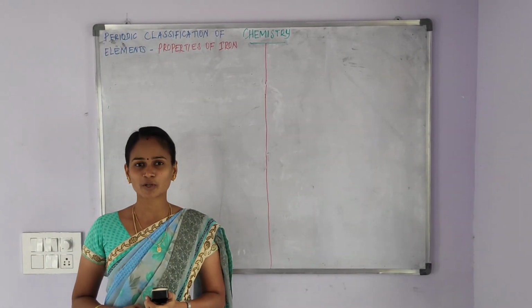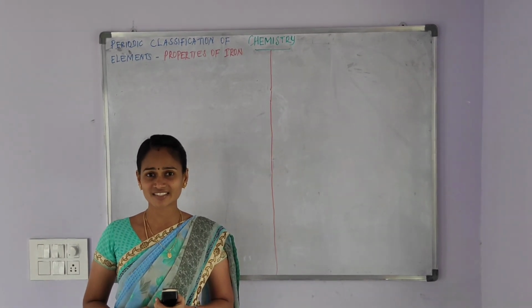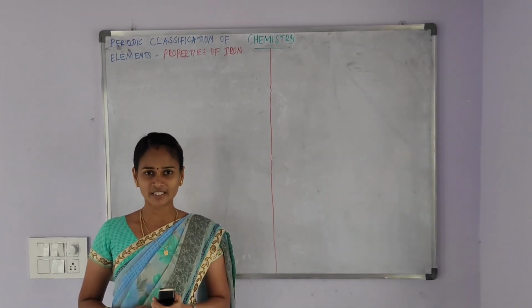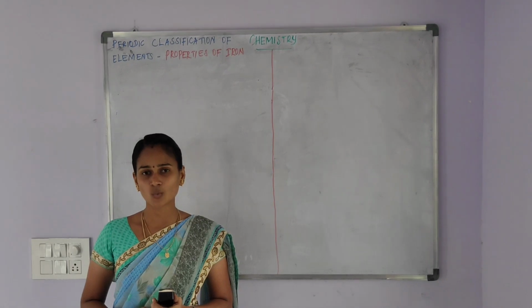In this session we will discuss the physical and chemical properties of iron. First of all, physical properties. Iron is a lustrous metal, that is, a bright metal. It is a greyish white metal.